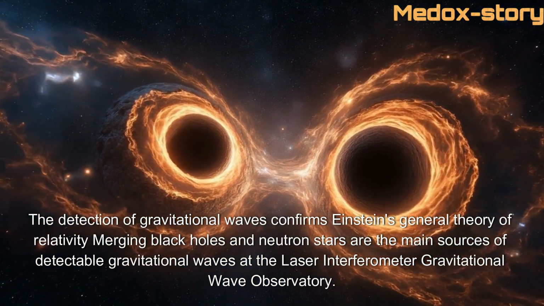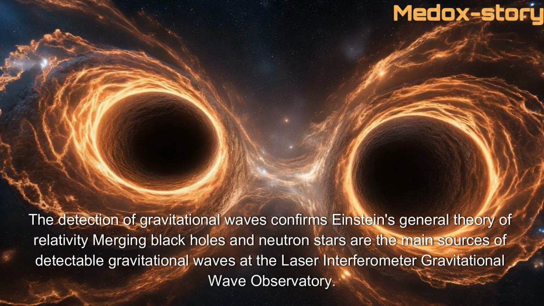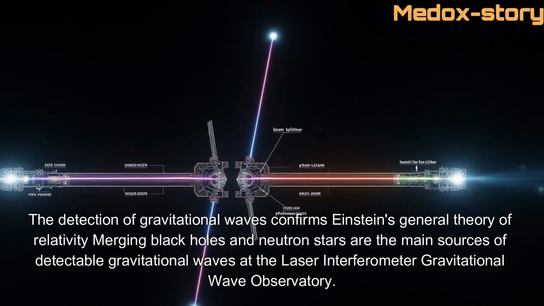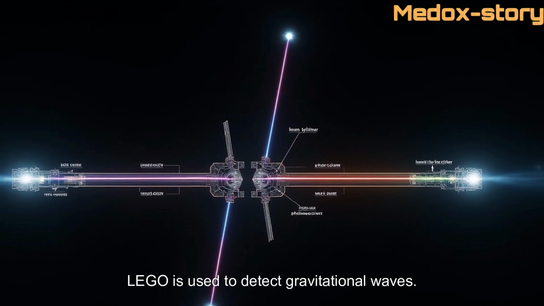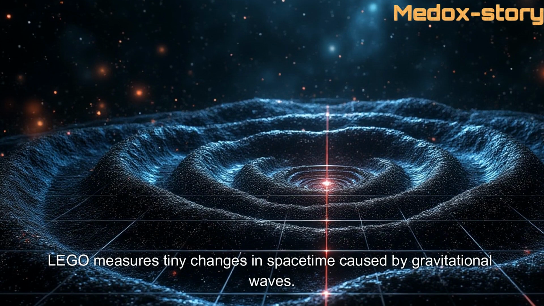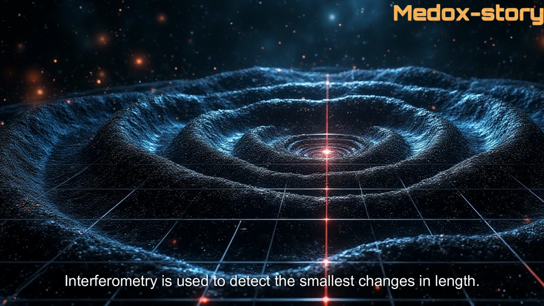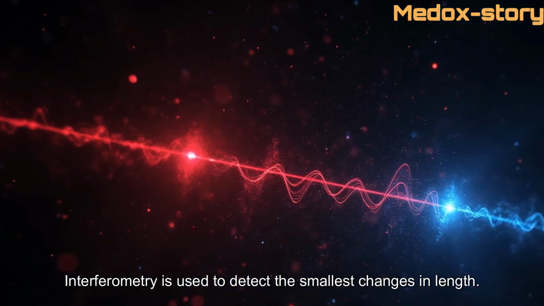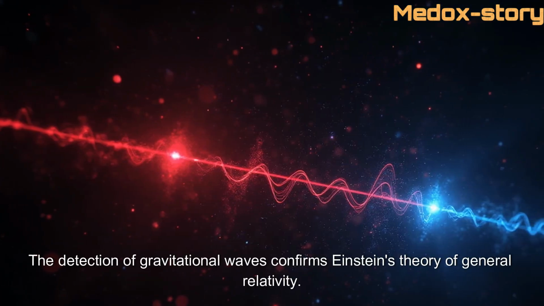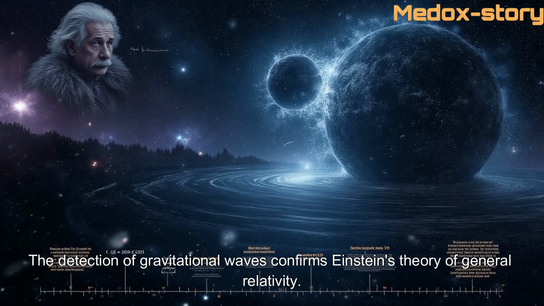Merging black holes and neutron stars are the main sources of detectable gravitational waves at the Laser Interferometer Gravitational Wave Observatory. LIGO is used to detect gravitational waves. LIGO measures tiny changes in spacetime caused by gravitational waves. Interferometry is used to detect the smallest changes in length. The detection of gravitational waves confirms Einstein's theory of general relativity.